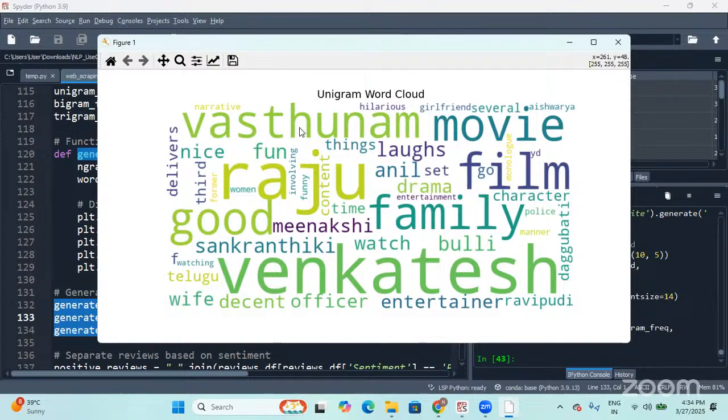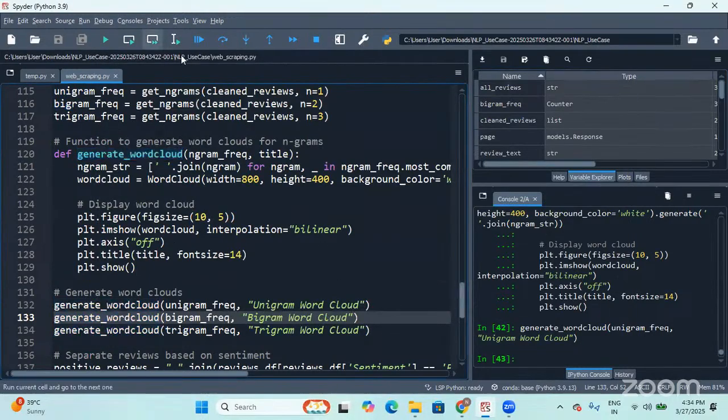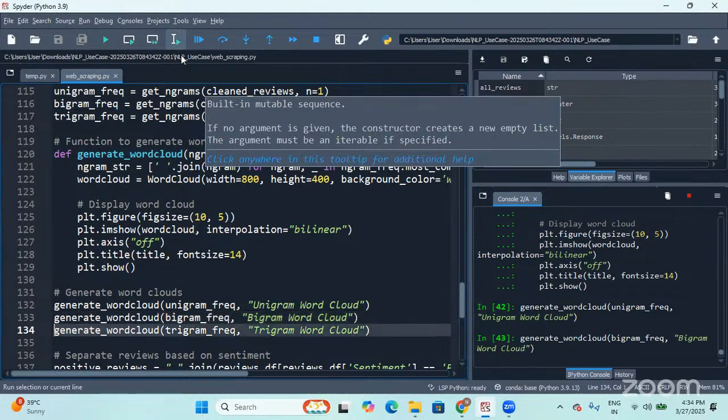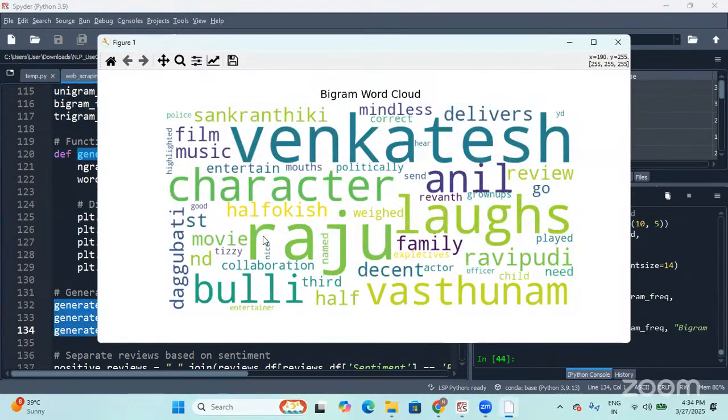But if you take bigram, let us go and visualize the bigram word cloud. I'll pass the output of bigram freq into the same function. But you see here, we don't have a majority. Probably even here, there is no two-letter word that is used for a larger number of times. So that is the reason you're not able to visualize any of the words. If there is any, yeah, probably this one, film music.